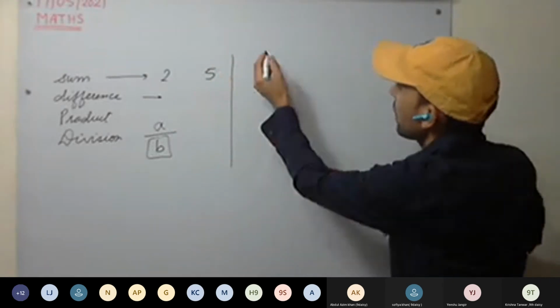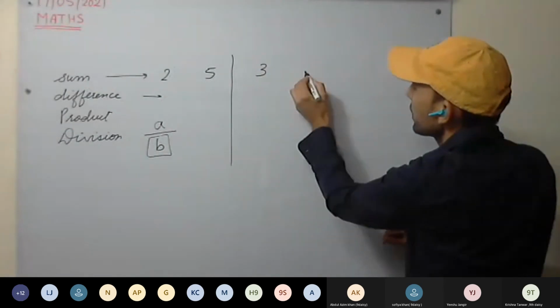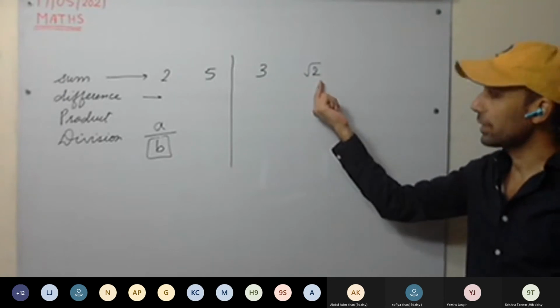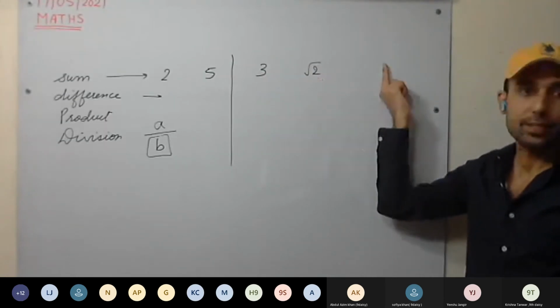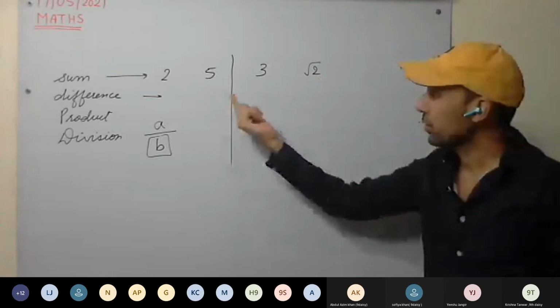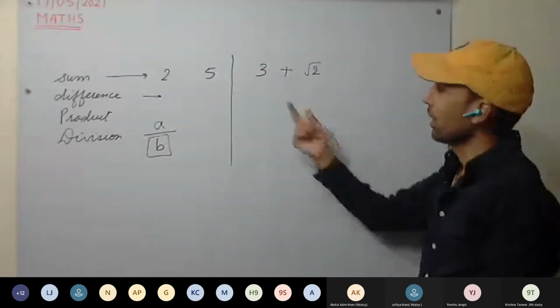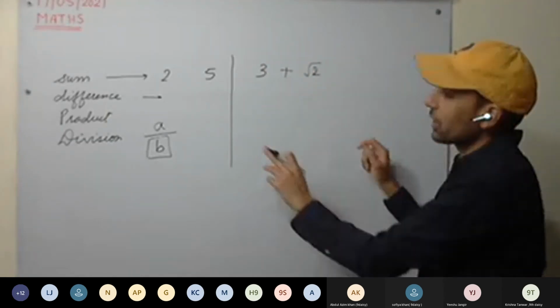Now, for example, if we are having one rational number, 3, and another irrational number, one is rational number, other is irrational number. So the sum of a rational and an irrational number is always an irrational number. Difference is also irrational. So the sum will be 3 plus root 2. And this is an irrational number. Their sum is an irrational number.